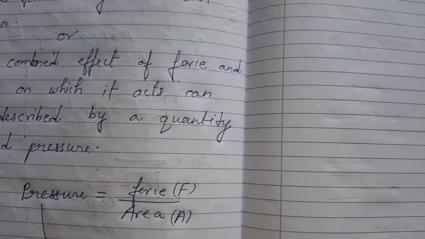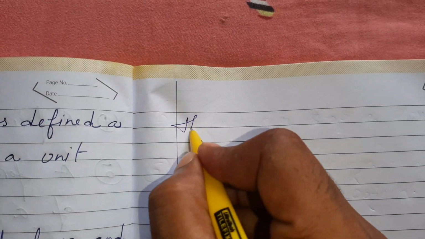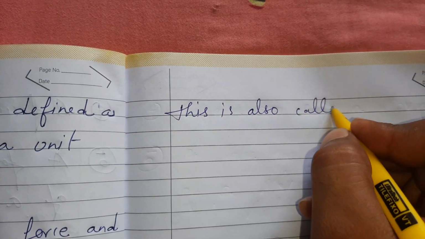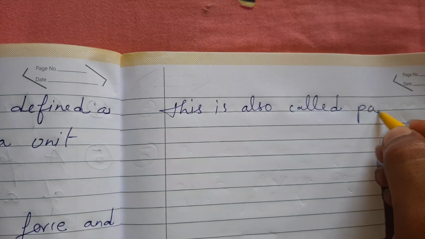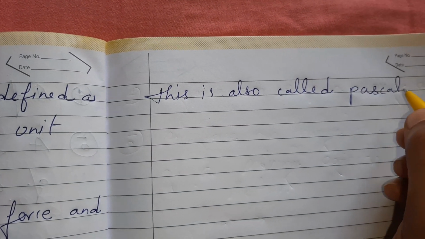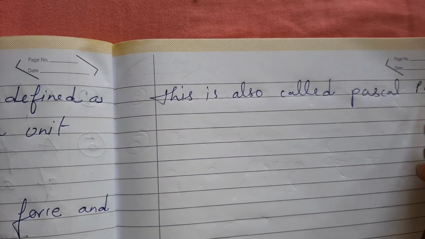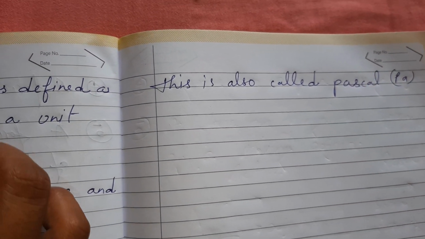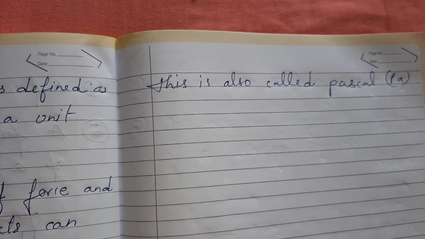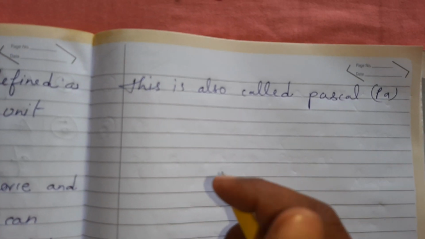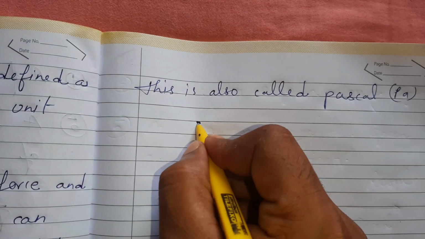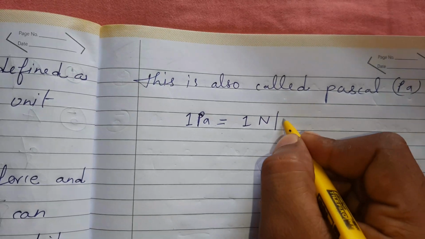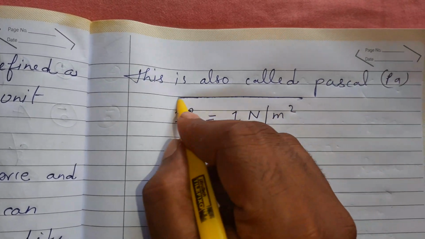Understood? This is also called Pascal, and Pascal is represented as Pa. Pascal is a scientist. He described all these terms related to pressure. So it will be right to say that 1 Pascal is equal to 1 Newton per meter square.